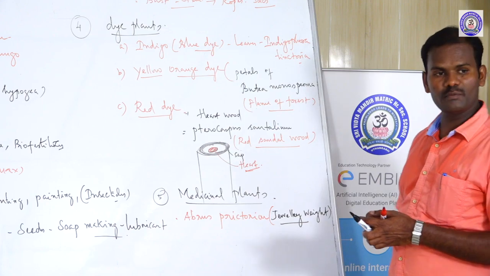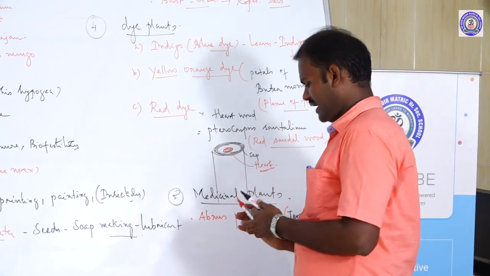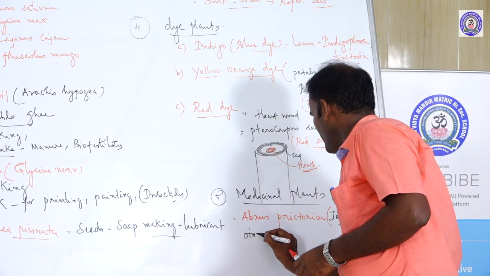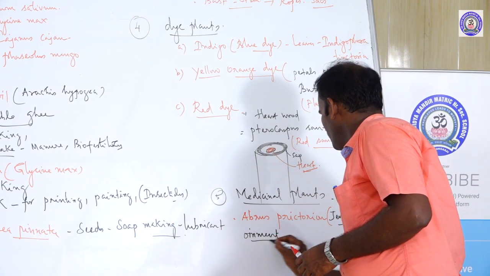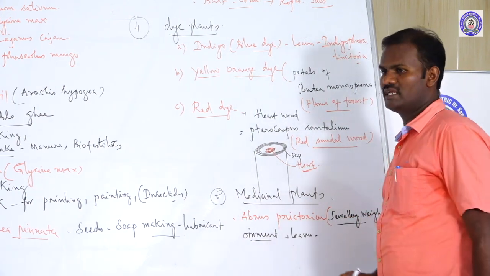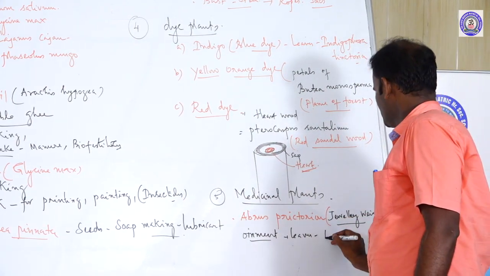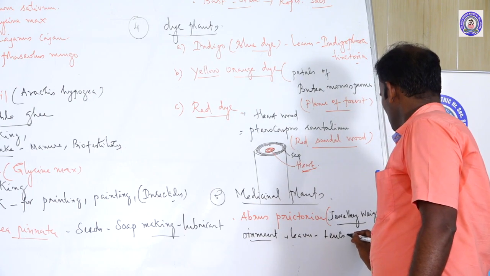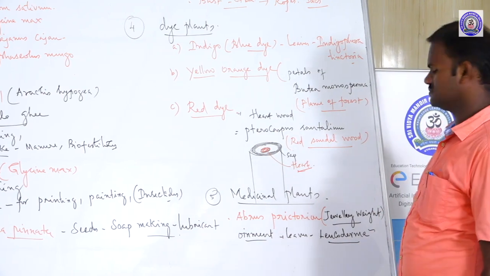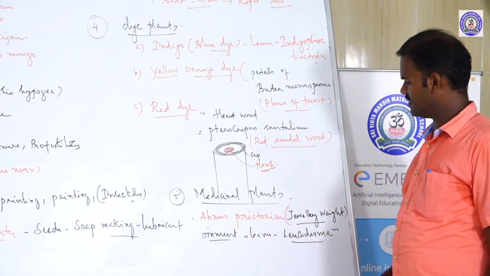But from the economic point of view, ointment is obtained from the leaves of these plants, which is used to treat leukoderma, a skin disease.